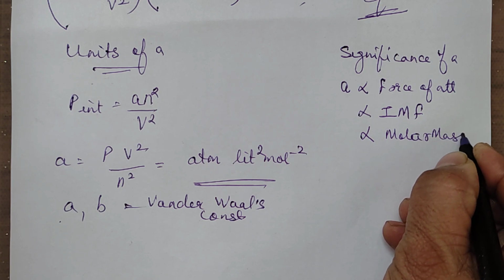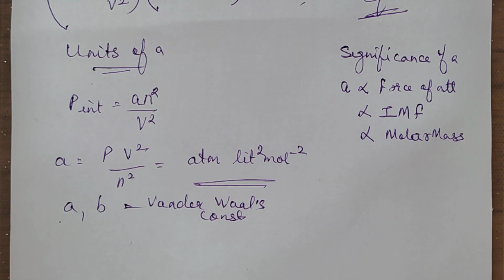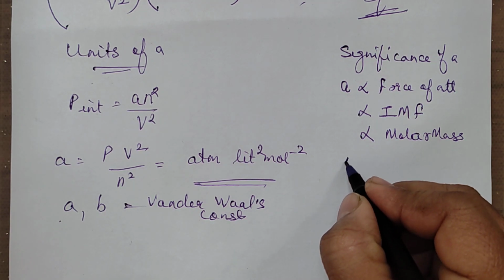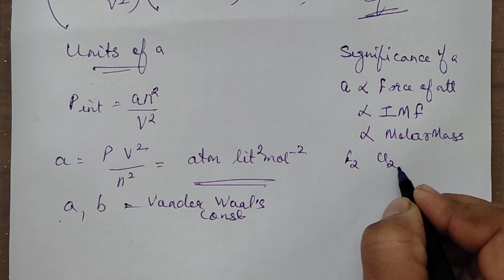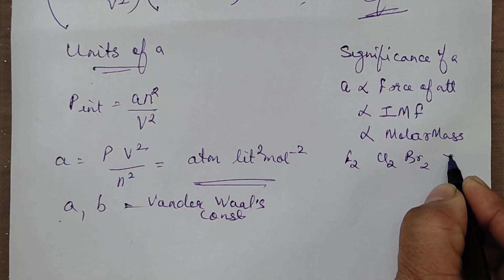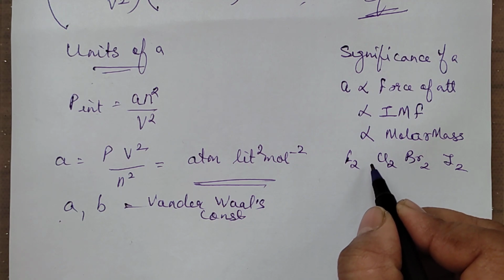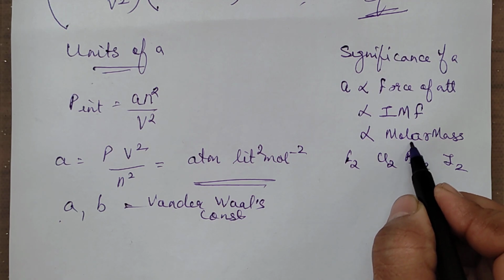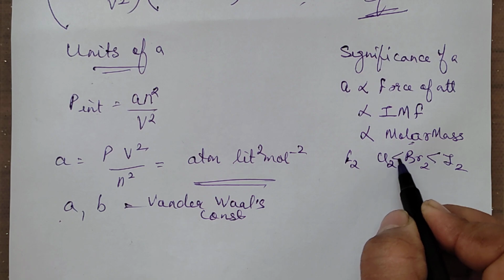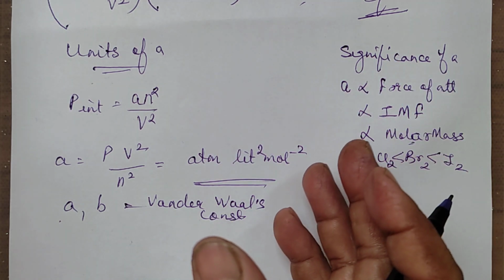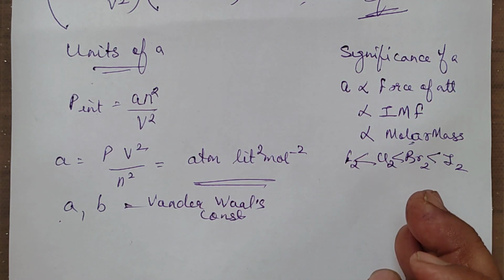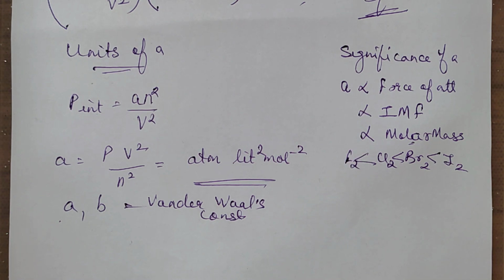The more the molar mass, the more will be the a value. Suppose you are asked for examples like fluorine, chlorine, bromine, iodine, which one will have more value for a? These are all non-polar molecules, so you are only focusing upon the size. Larger the size, more the surface area, more van der Waals forces of attraction, more will be the a value.